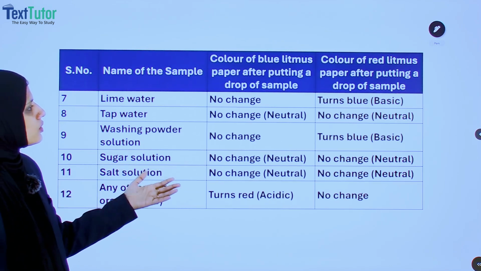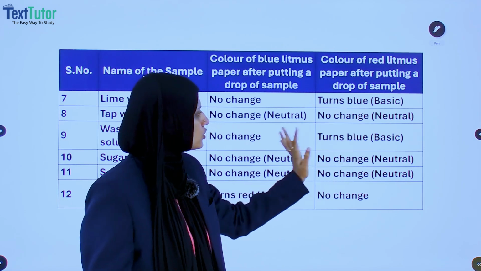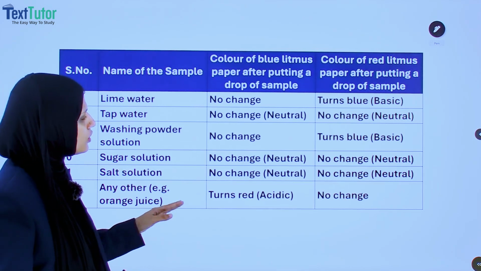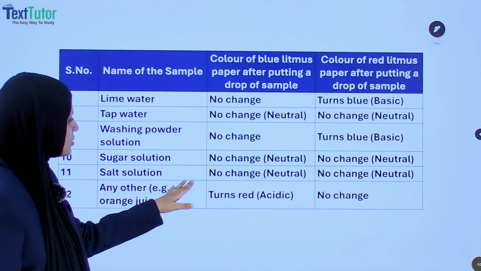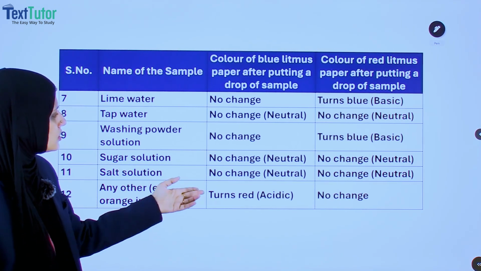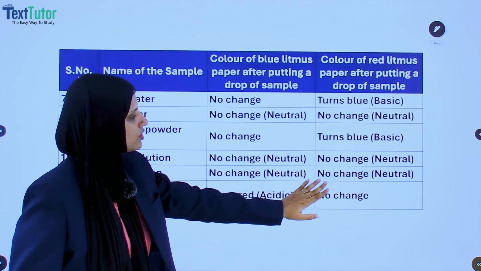Washing powder solution: no change in blue litmus, and red litmus paper will turn blue, being basic. Sugar solution and salt solution: no change in both. For example, orange juice will turn blue into red, and red will not change.